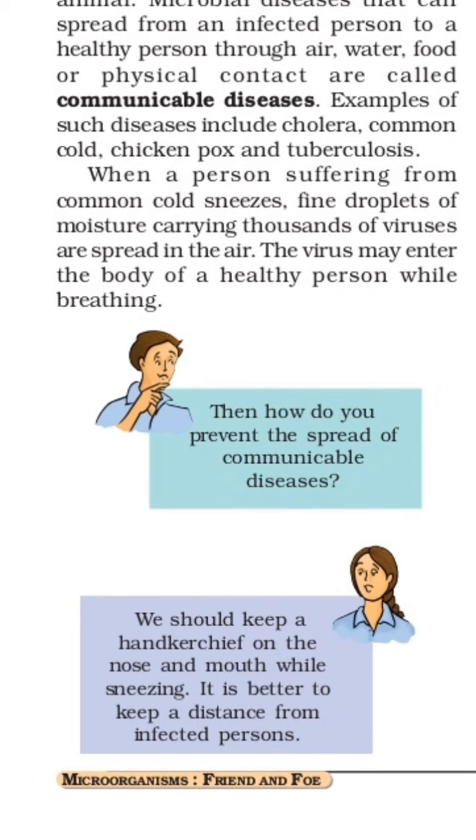proper distance. Nowadays the government is again and again asking us to keep a distance between two persons, like 3 feet or 1 meter. Why are they asking for that? Because when we are going outside, we are not aware of who is a healthy person and who is an infected person.